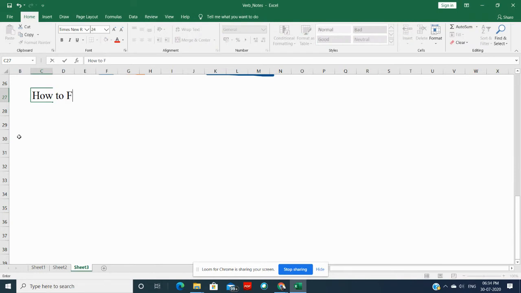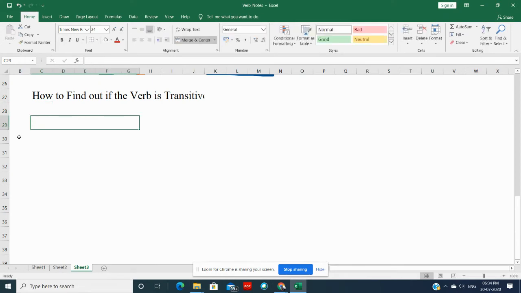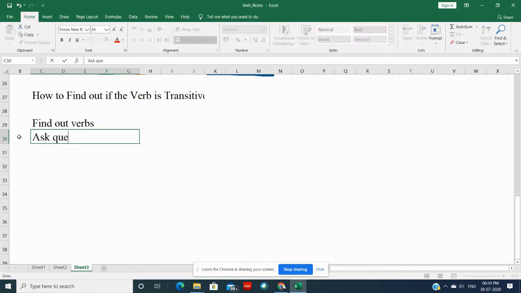How to find out if the verb is transitive or intransitive? So there are some steps. The first step is find out verbs. Then ask question to the verb.